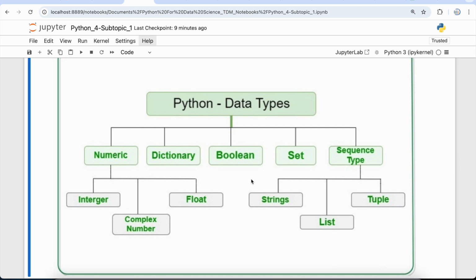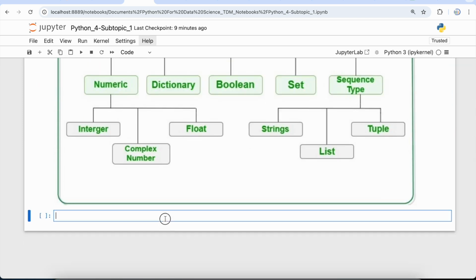Python is a dynamically typed language, hence we do not need to define the type of variable while we are declaring it. The Python interpreter implicitly binds the value with its type. For example, let's declare a variable current year and we put the value as 2024. This variable current year holds the integer value 2024 and we do not define its type. The Python interpreter automatically interpreted the variable as an integer type.